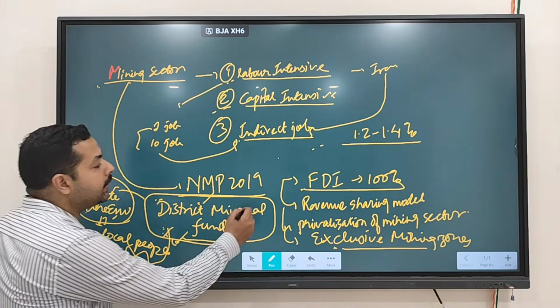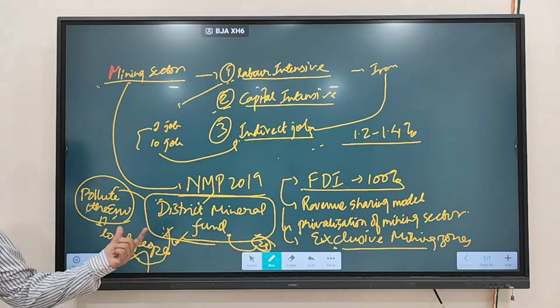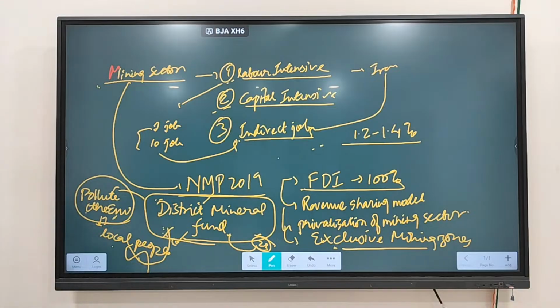So the mining companies have to share a certain profit to whom? A certain profit to this particular fund. Since mining companies are polluting the environment, they have to share a certain profit. So money will come from where? The profit of the mining companies.